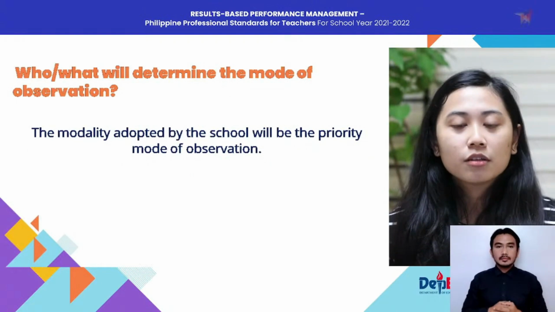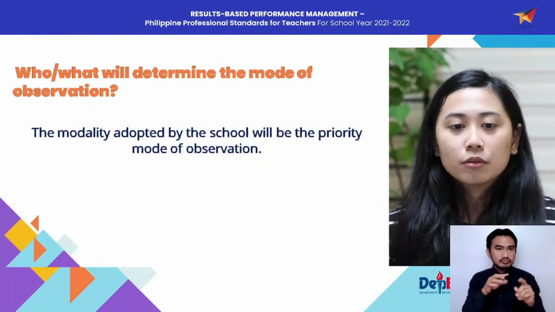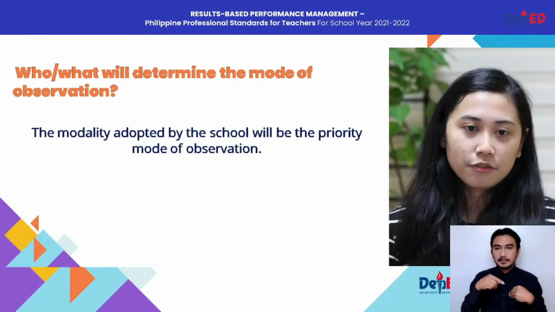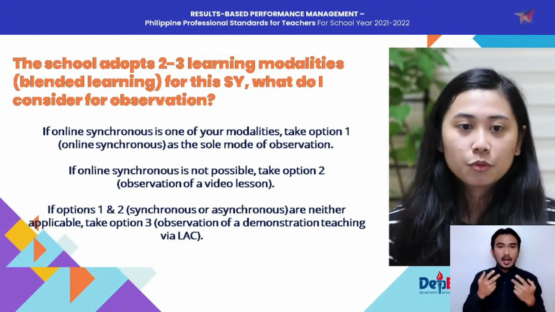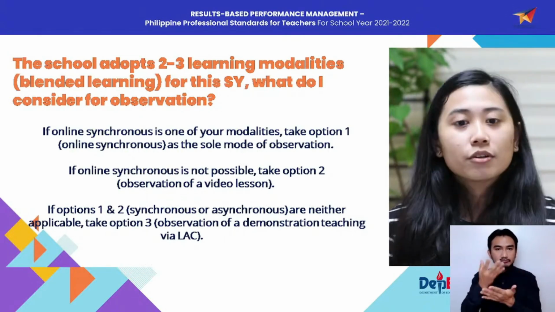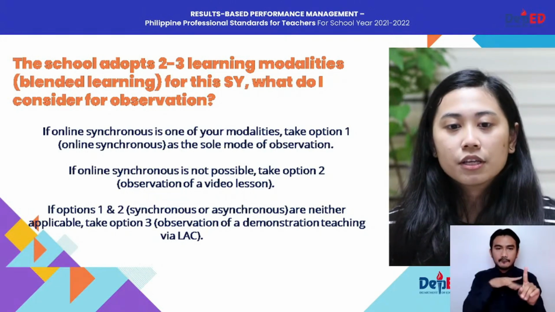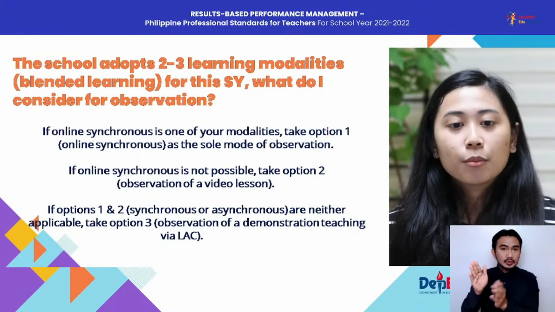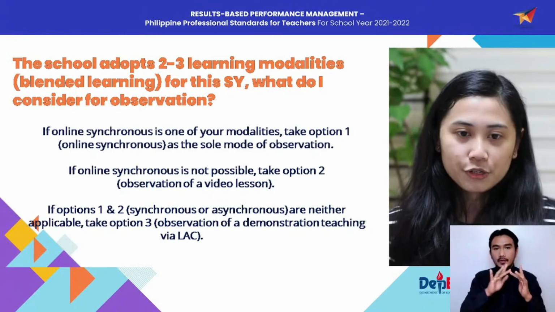Next, who or what will determine the mode of classroom observation? The modality adopted by the school will be the priority mode of observation. For example, my school adopts 2 to 3 learning modalities, or we adopted blended learning for the school year. What do I consider for observation? First, if online synchronous is one of your modalities, if it's possible in your school, take option 1, the online synchronous, as the sole mode of observation.